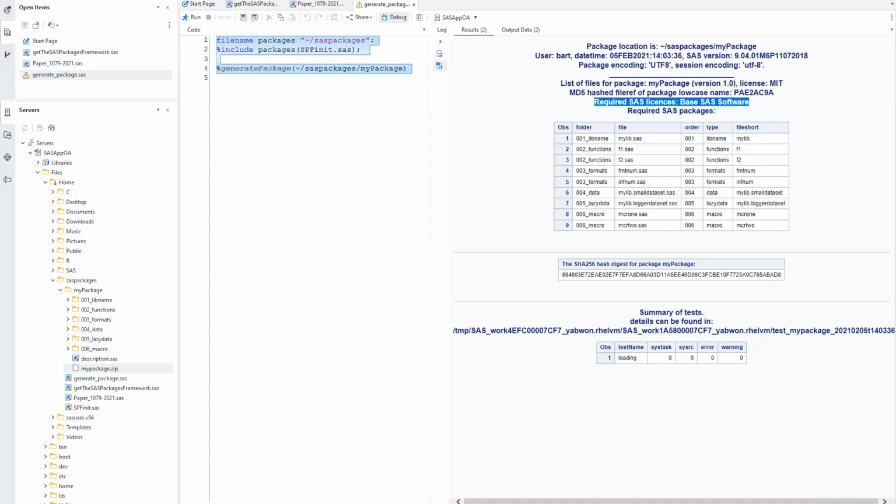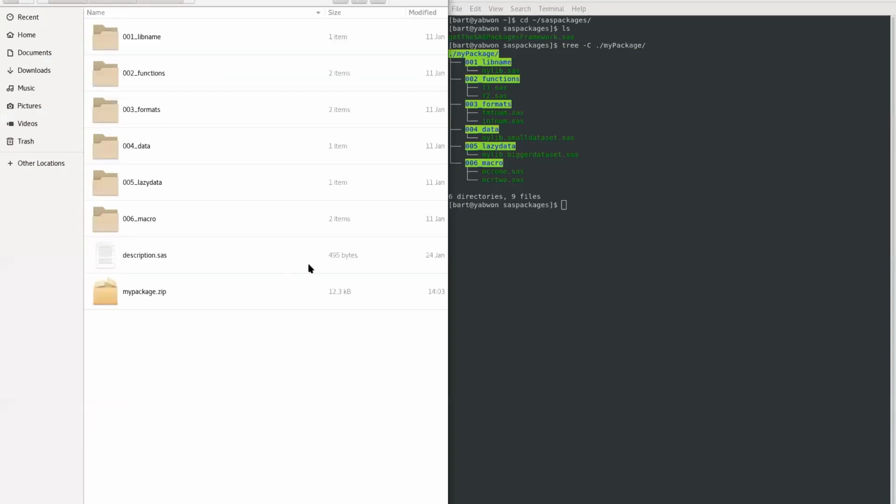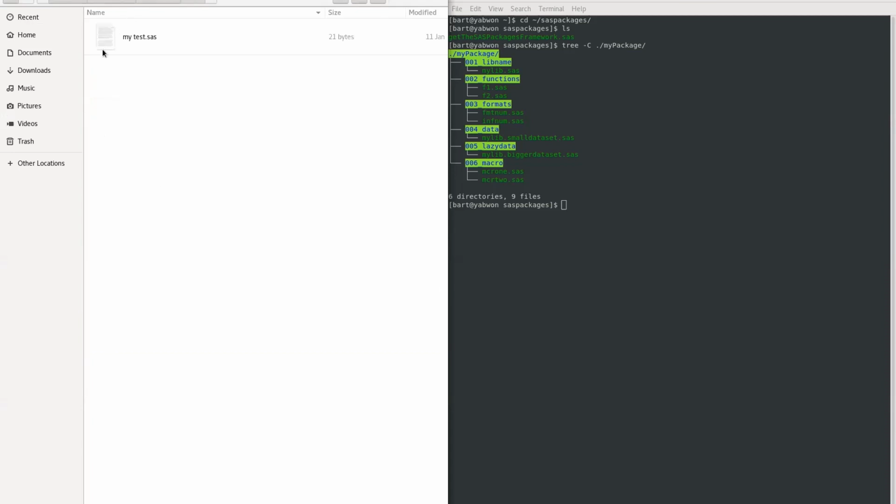In the package folder, you add a test folder, and inside this folder, you put the list of files with the tests which you want to execute.